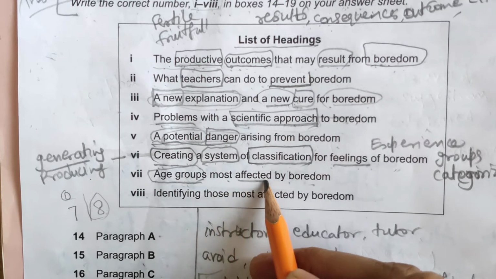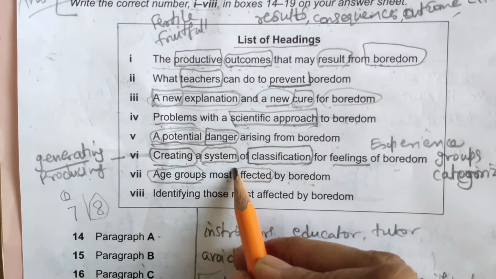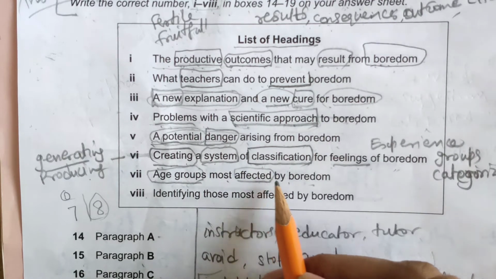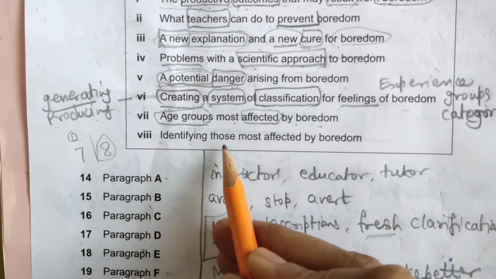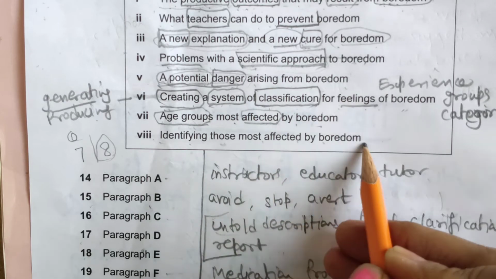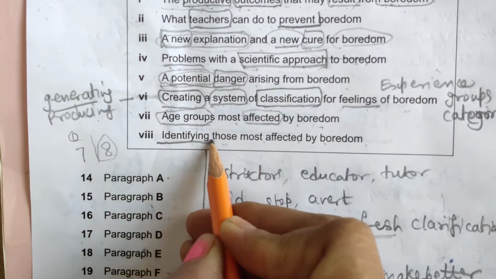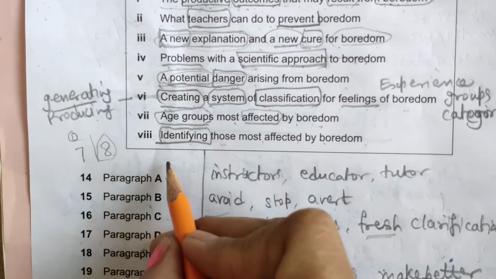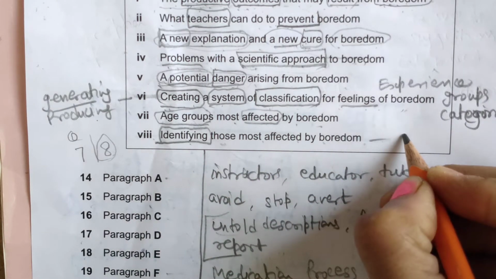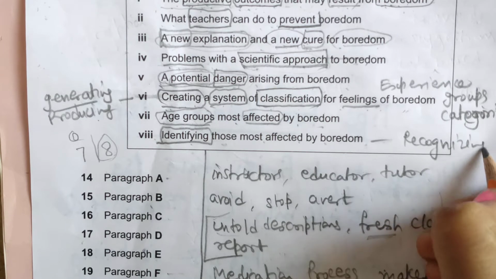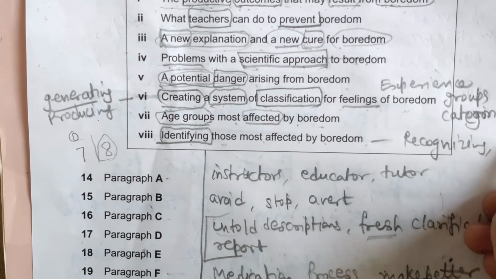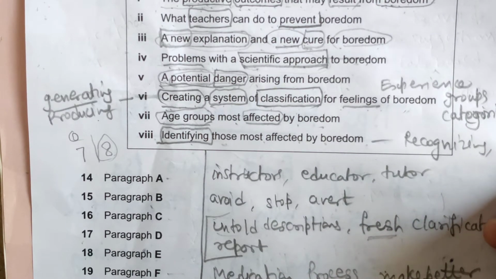Most affected is affected by, influence or effect on, we can get the word like this. Identifying those most affected by boredom. Identifying is recognizing. Let's write it here. Recognizing, or pointing out, something is pointing out.